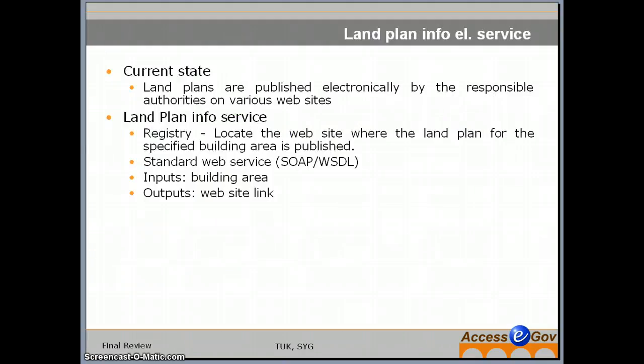Our electronic service provides information about the land plans. Currently, land plans are electronically published by the responsible offices on various websites. We have implemented a testing electronic service, which serves as a registry, and it locates the website where the land plan is published for the given building area. It is implemented as a standard web service using the SOAP protocol and described by WSDL. As the input it requires the location of the building area, and as the output it provides the link to the site where the electronic plan is published. This link will then be presented to the user in the personal assistant client.